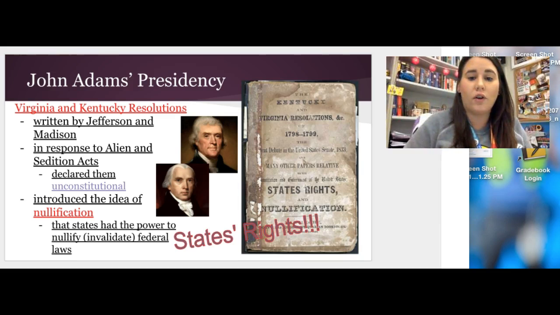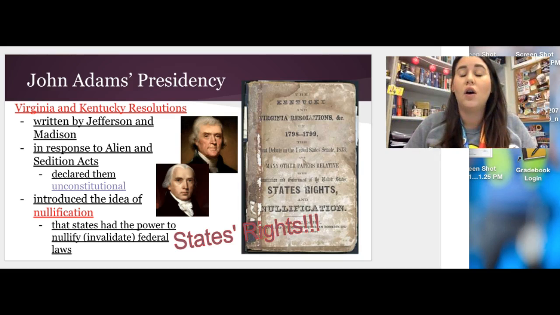They publicly called them unconstitutional, but the important part is that they introduced the idea of nullification. Nullification is the idea that states have the power to invalidate federal laws. So if federal law is unconstitutional, then the states have the power to basically ignore them.